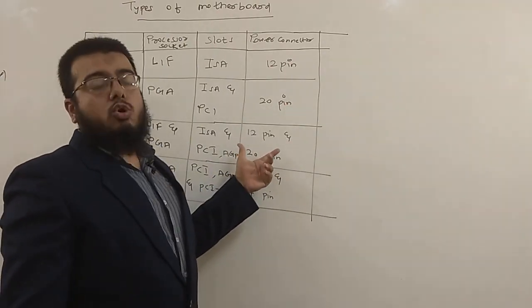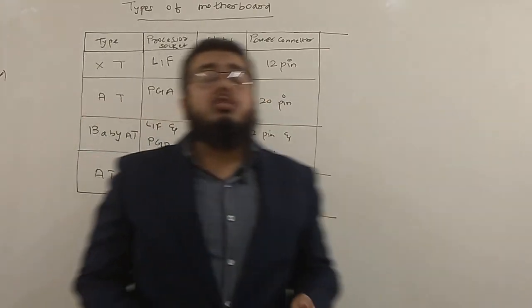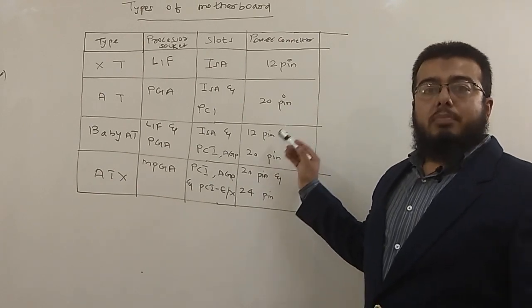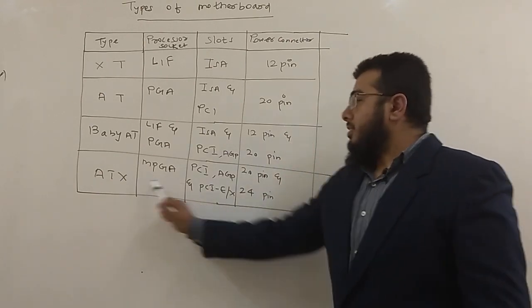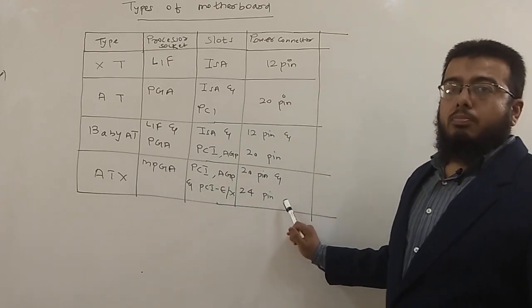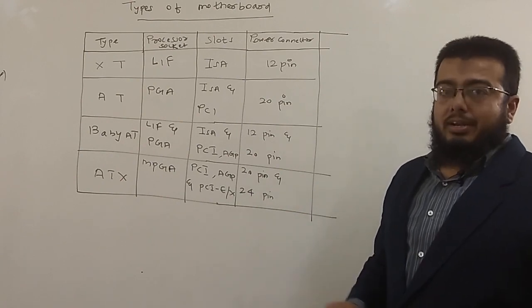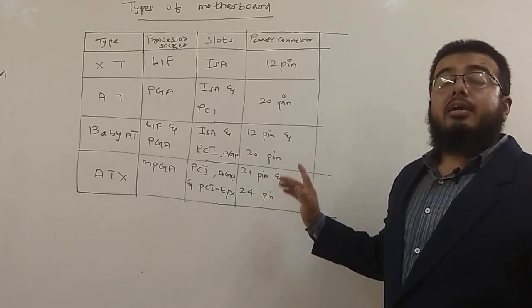Because Baby AT is a combination of both XT as well as AT, we had provision for both power supplies. If you want, you can use 12-pin, or if you want, you can go for 20-pin. Then ATX, the most recent form of the motherboard, wherein all the motherboards are of ATX form factor now, so a 20-pin or 24-pin power supply can be used.